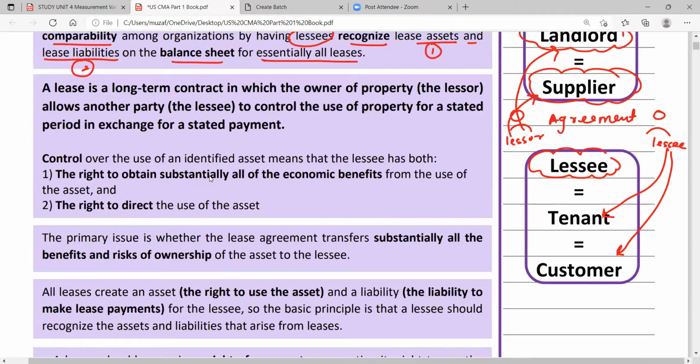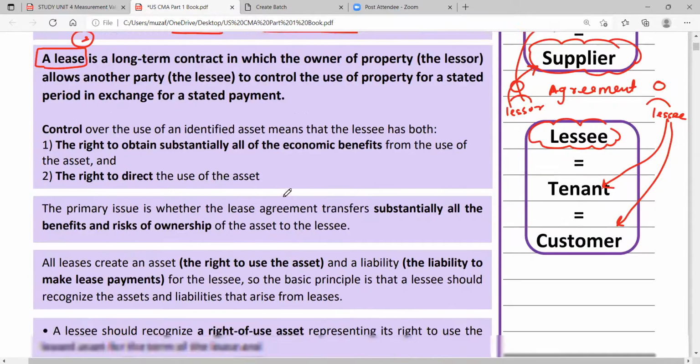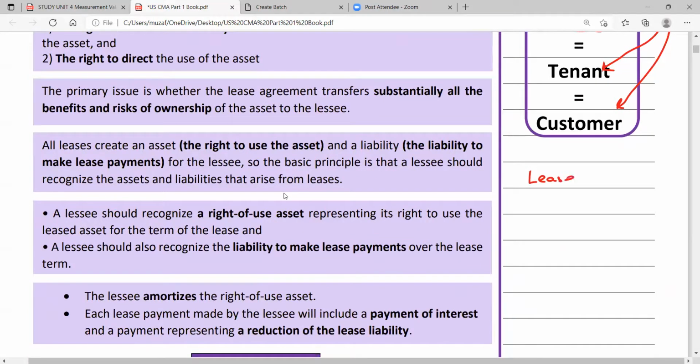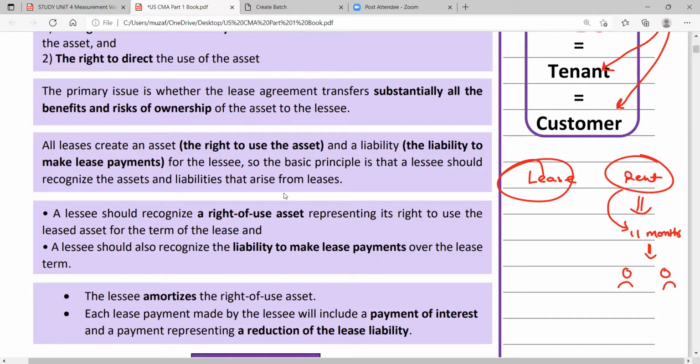One more term, that is lease. What is lease? Many people get confused between lease and rent. Rent is just for 11 months. After the term or the duration gets completed, the tenant, this is the landlord, this is the tenant, doesn't become the owner of the property. There is not even an option to exercise, a purchase bargain option to purchase the property at the end of the term. That option is also not there with the tenant under the rent agreement.